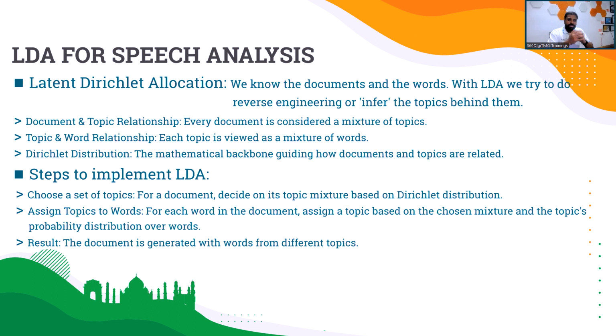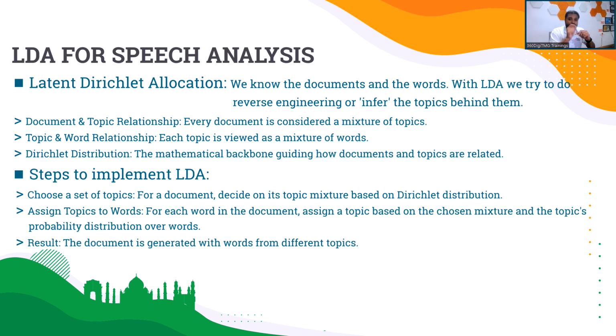In LDA, the very simple steps that we perform are these. We first define the number of topics for a document. We are assuming that a document can contain a mixture of topics, so we come up with a set of topics so that the entire document can be broken down into those topics. It's done based on the Dirichlet distribution.